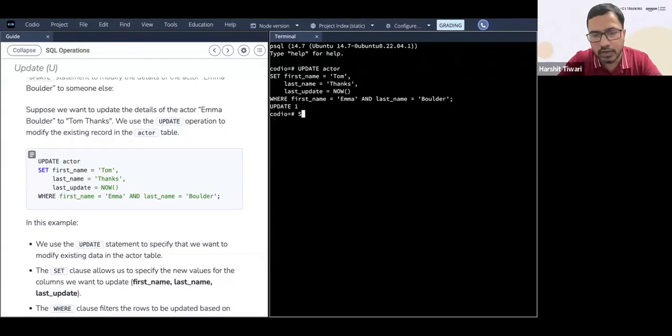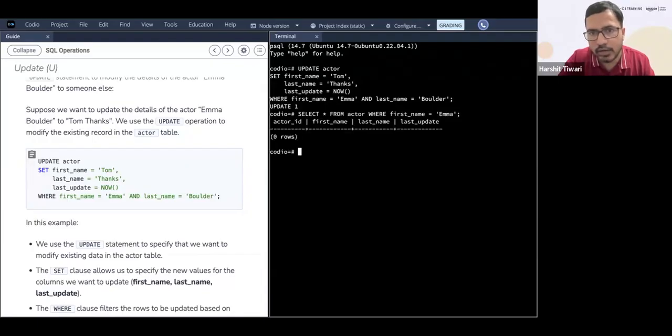So you just select star. This is very slow. Actually, I've already typed it and it's not coming. Okay. So select star from the actor table. And we want where first name is equal to Emma. Now, ideally, this should give us the row. Select star from actor where first name equal to Emma. So you see, this is not giving us any result.